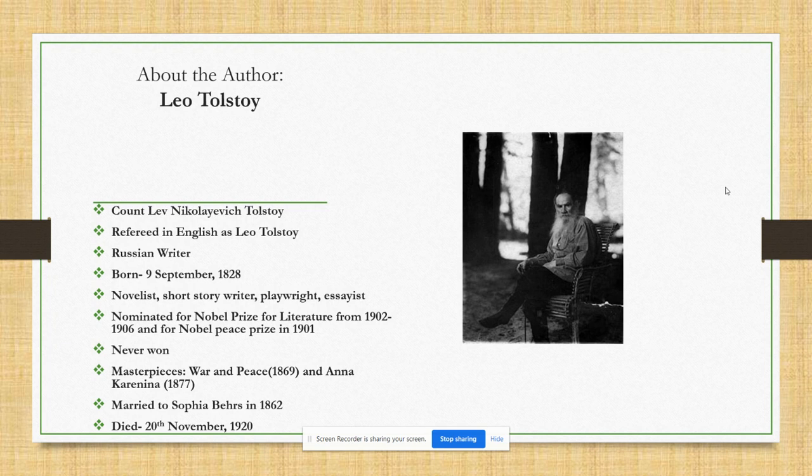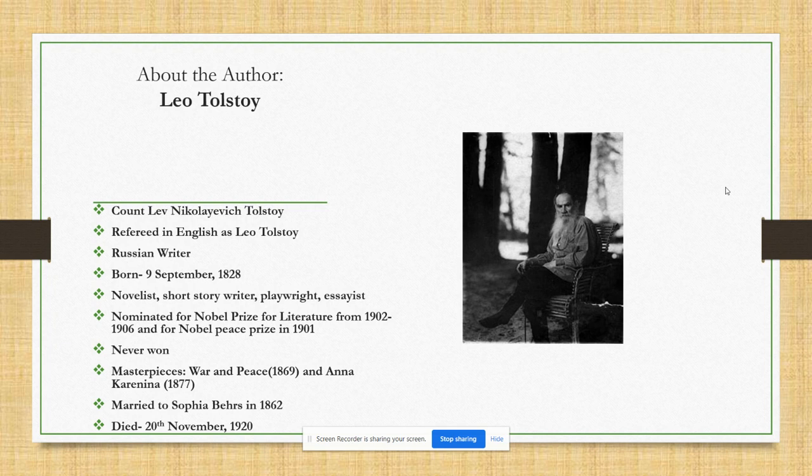Tolstoy was born on 9th of September 1828. He was a novelist, short story writer, playwright, essayist, and a philosopher. Leo Tolstoy was nominated for the Nobel Prize for Literature from 1902 to 1906 and also for the Nobel Peace Prize in 1901. But the irony is he never won a Nobel Prize. His masterpieces are War and Peace and Anna Karenina.